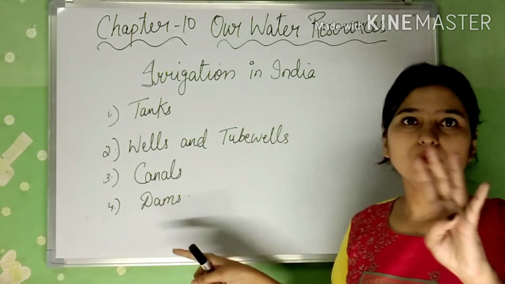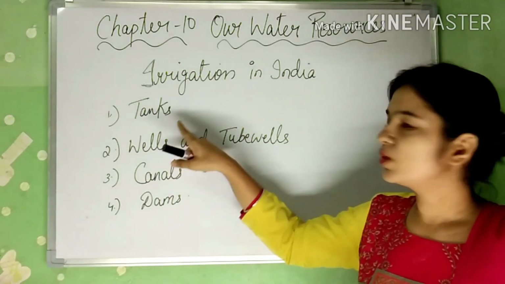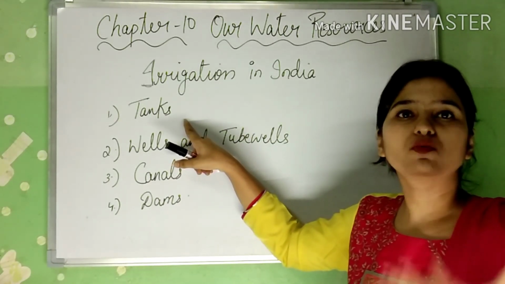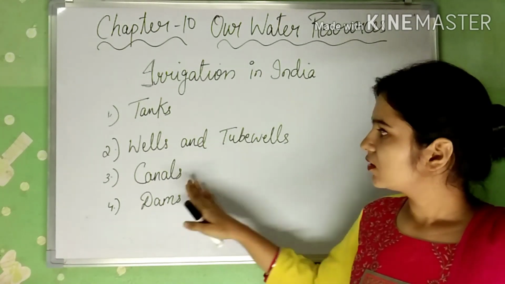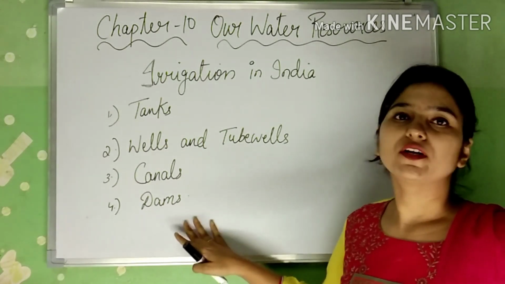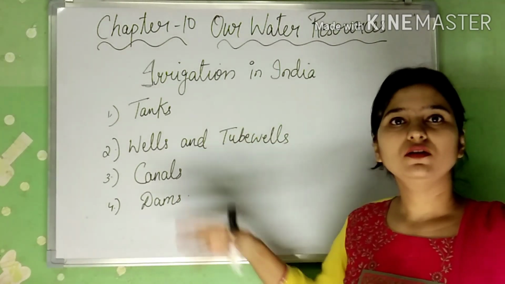So these are the four methods that are generally used for irrigation purposes. First one, tanks. They store water in tanks. Second, wells and tube wells. Third is canals. And fourth one is dams. Now we will study about these four in detail.